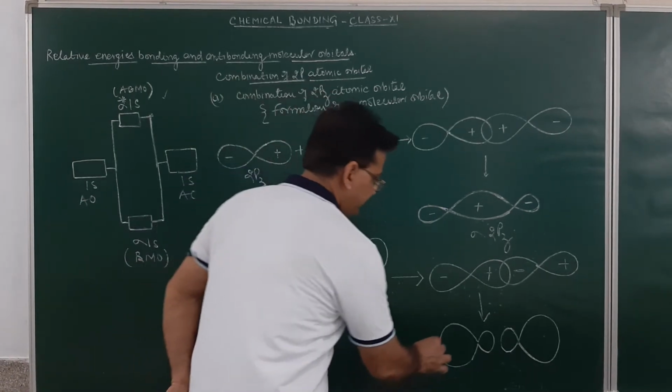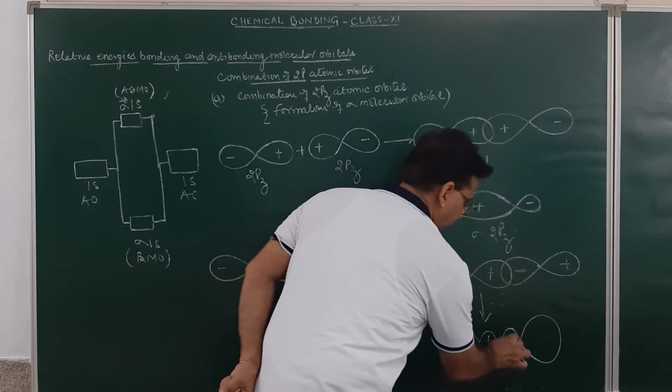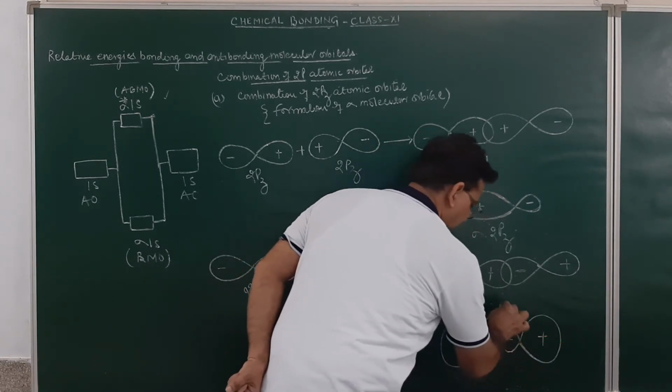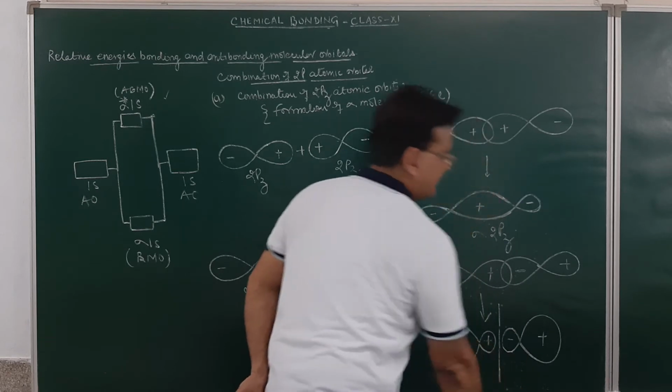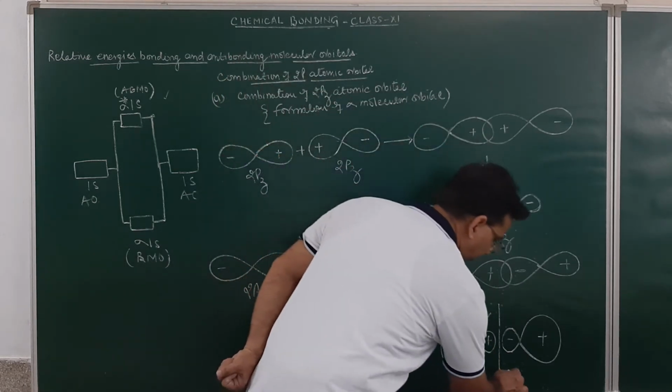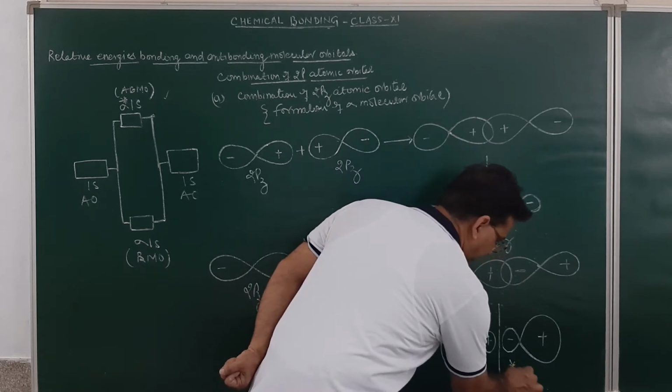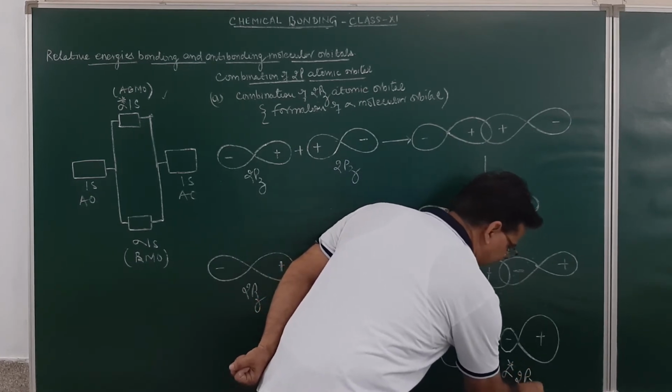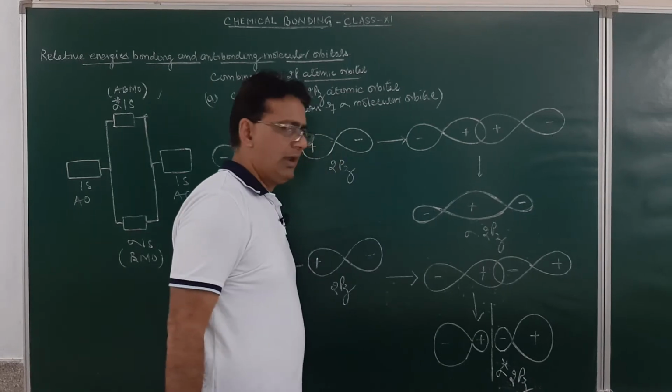Suppose this is negative and this is positive, this will be negative and this will be positive. In between this overlapping region, there will be a region of minimum electron density, and it will result in the formation of the sigma anti-bonding 2pz molecular orbital. Am I clear?